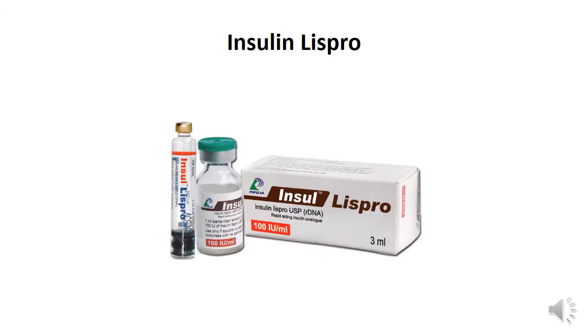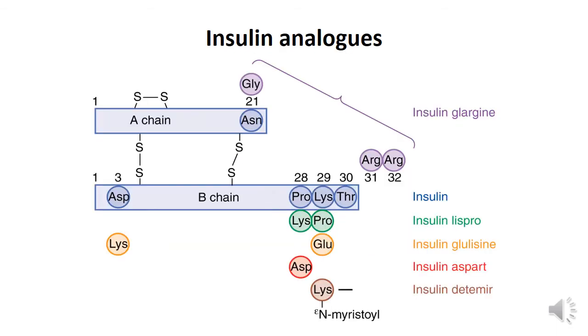Insulin Lispro, rapidly acting insulin analog. So I get insulin Lispro by interchanging the two amino acids at B28 and B29. Proline and lysine are interchanged. Prolys becomes Lispro. I get insulin Lispro.